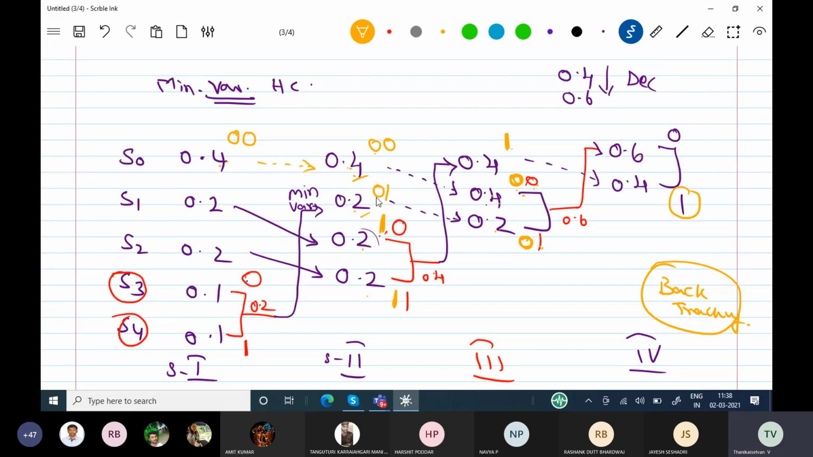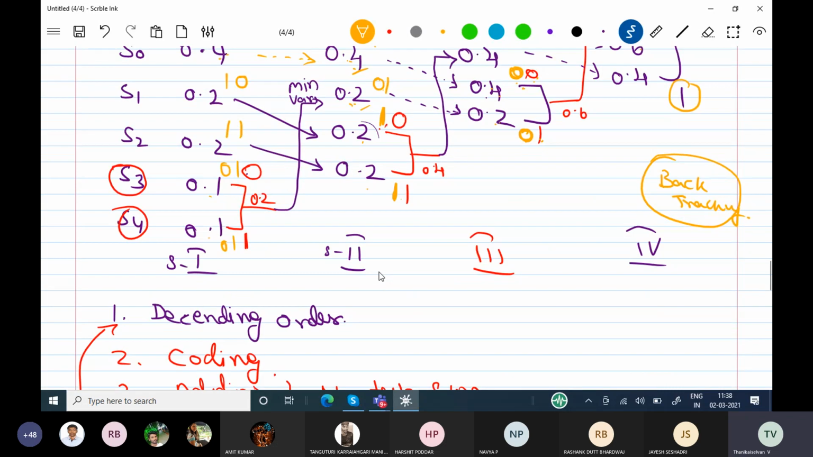Okay, so now this 0.2. Here 0.01 is the code, which will be going back to the previous stage. In the previous stage, you see this 0.2 is the addition of 0.1 plus 0.1. So 0.1 will be given before the existing code. This 10 will be going, this 11 will be going like this.